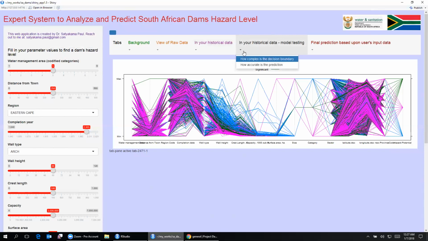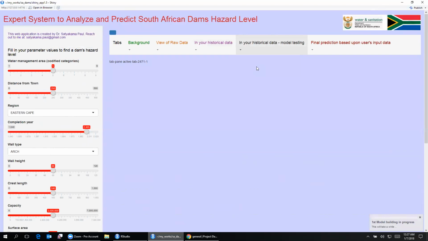So this being said and done, the next thing I would like to show you is how accurate our prediction is. In the next tab, we will be inputting values of the important parameters, and the algorithm will push out the result of whether the dam would be of significant hazard, less hazard, or high hazard. Let me show you the accuracy of the prediction.